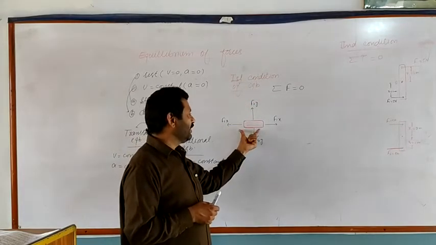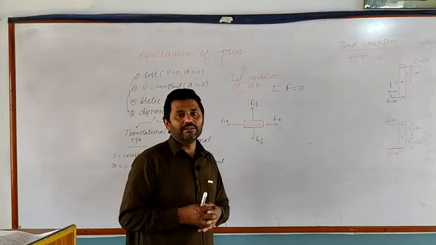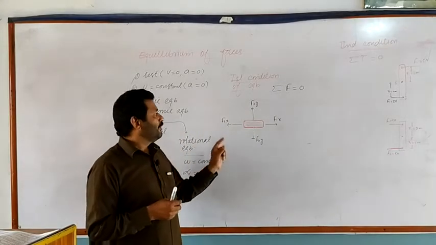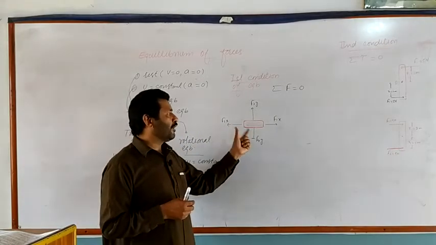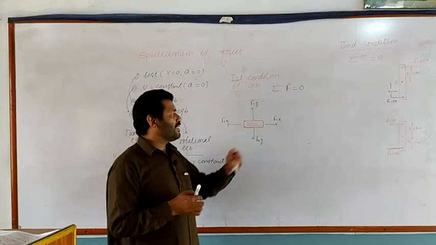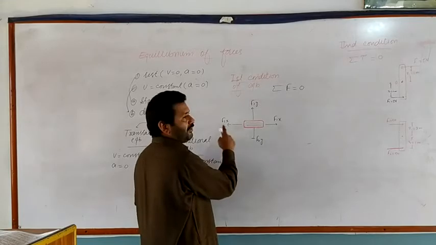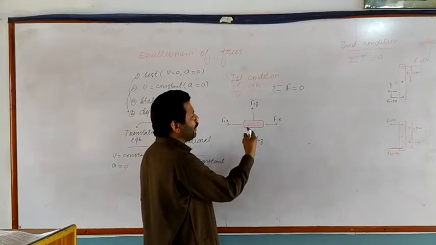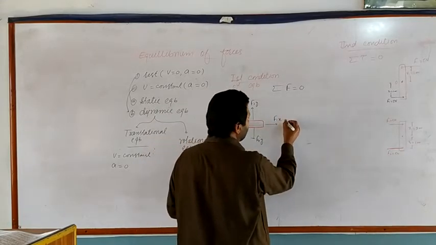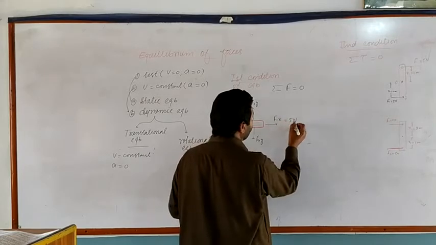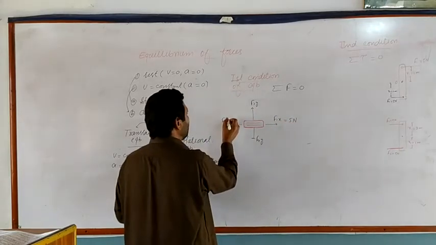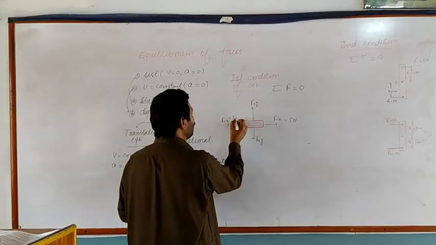Suppose an object on which a number of forces are acting in different directions. Suppose four forces are acting in their component form. One force is F1x acting along the x-axis, F2x acting along the negative x-axis. Suppose F1x has a value of 5 Newton, and F2x also has 5 Newton.